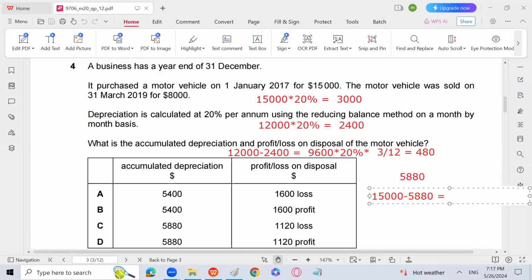You will get the book value of the asset, and the book value of the asset is going to be 9,120, and it is sold for 8,000. So 1,120 is going to be the loss, because 9,120 is the book value, but we have sold it at 8,000. So 5,880 total depreciation, and 1,120 is going to be the loss on the asset.